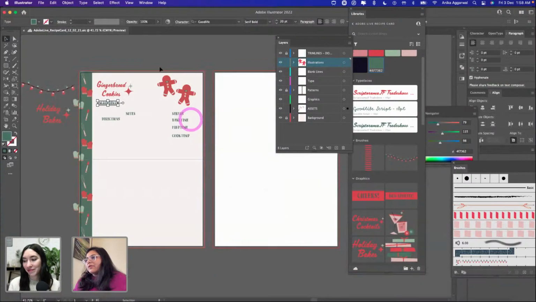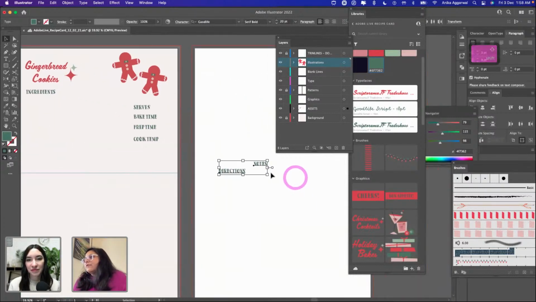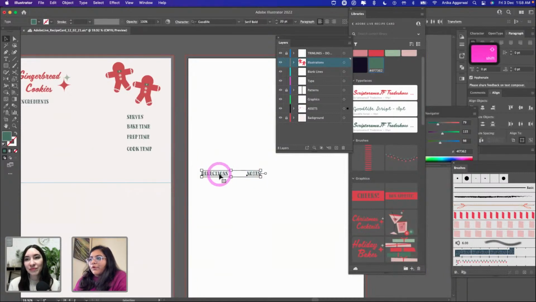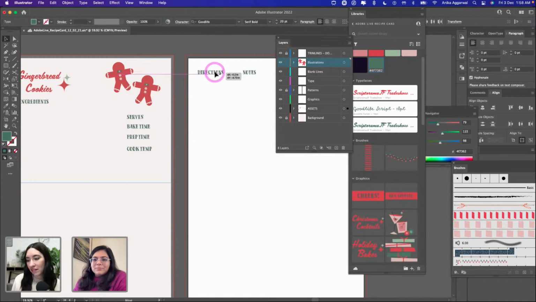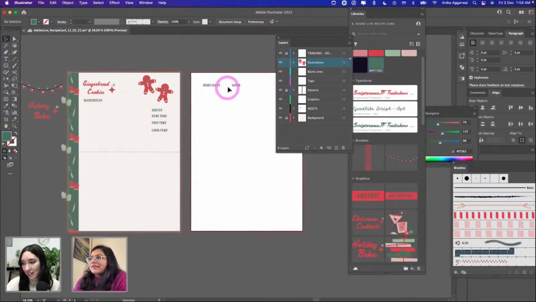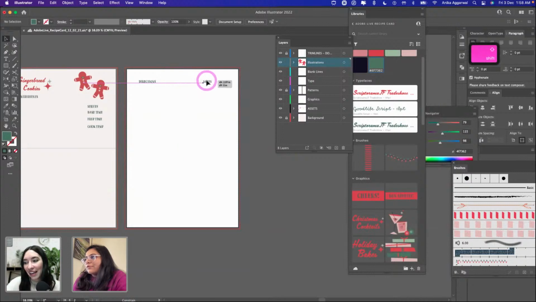So let me go back here. On this page, we will only have ingredients and maybe serves, bake time, prep time, and cook temperature. And on the next page, we have directions. That way it's easier, because I figured that directions are much more, too much to write out on one page with the ingredients. Yeah, for sure. And if you feel like it's not enough, maybe you can make a 3rd page with just the directions and notes on both sides. Yes, so it can be multiple and stack on each other. Absolutely. Yes, that could be usable.